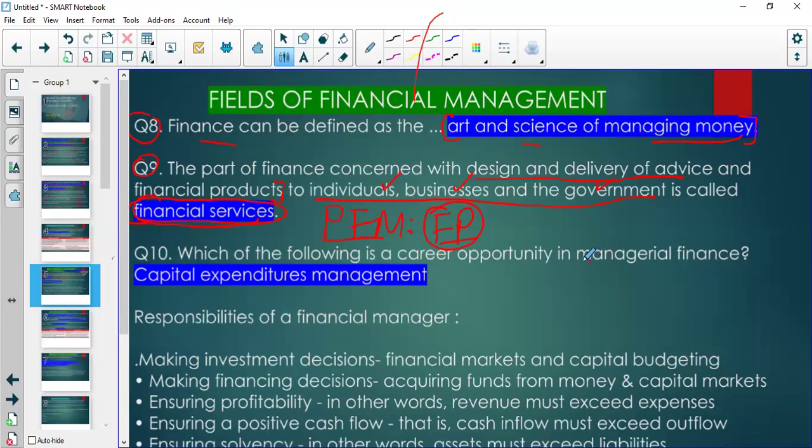We also talk of managerial finance, which is the same thing as financial management. Managerial finance and financial management are the same things. So there are a lot of things that people do in financial management. They do investment management. They do capital expenditures management. They do treasury. Some of these things, you can just open your textbook.